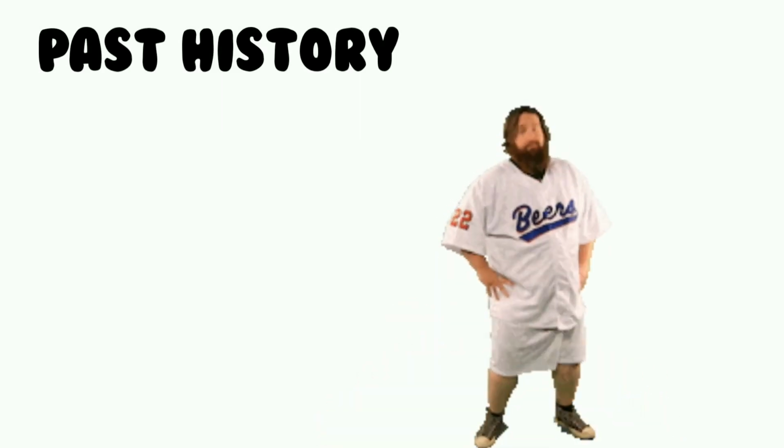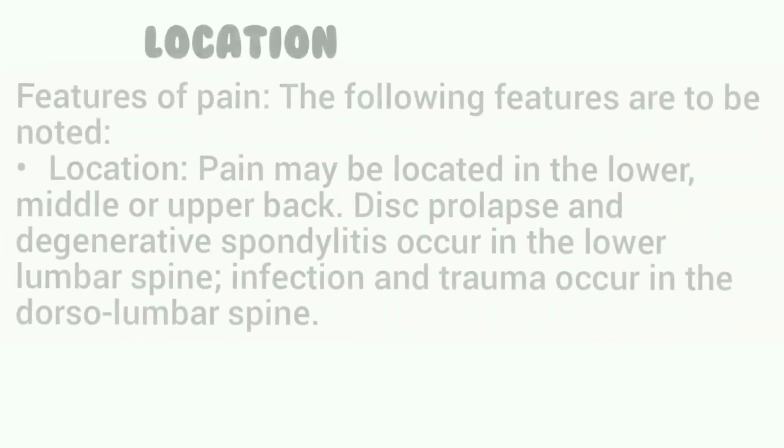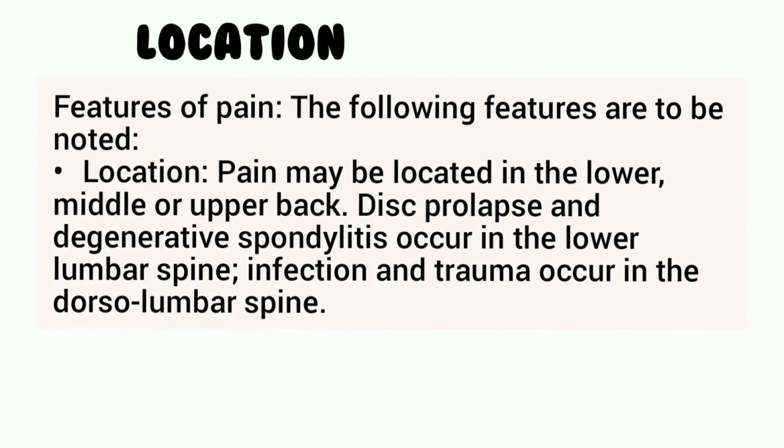Past history: a past history of having suffered from a spinal disease such as a traumatic or inflammatory disease may point to that as the possible cause of back pain. Features of pain. The following features are to be noted. Location: pain may be located in the lower, middle or upper back. Disc prolapse and degenerative spondylitis occur in the lower lumbar spine. Infection and trauma occur in the dorso-lumbar spine.